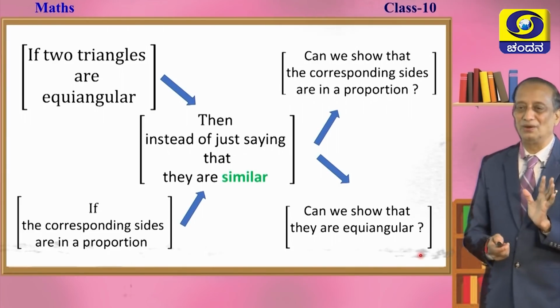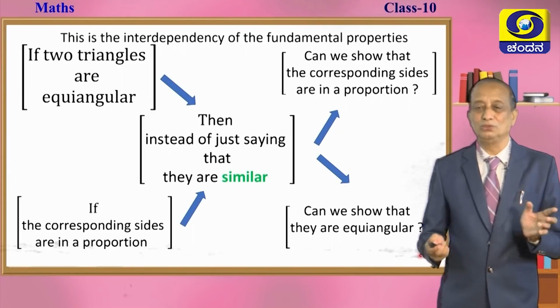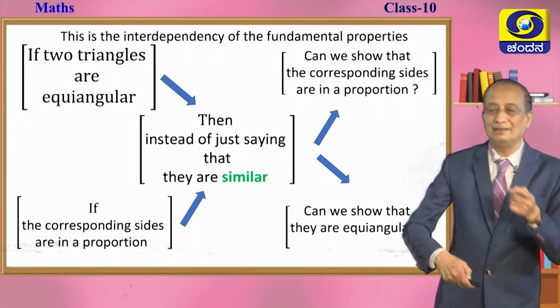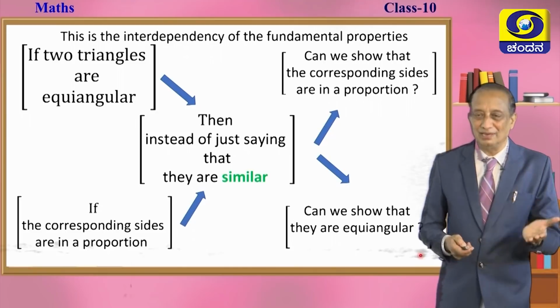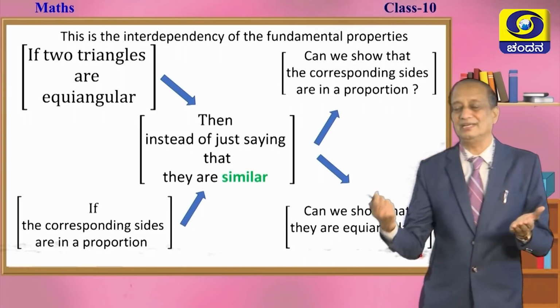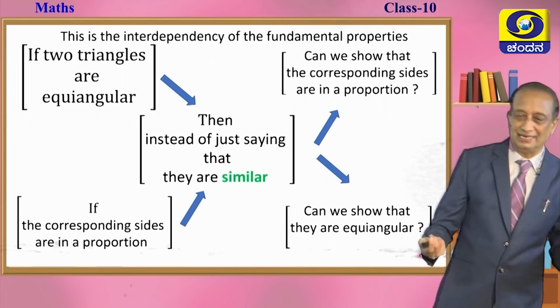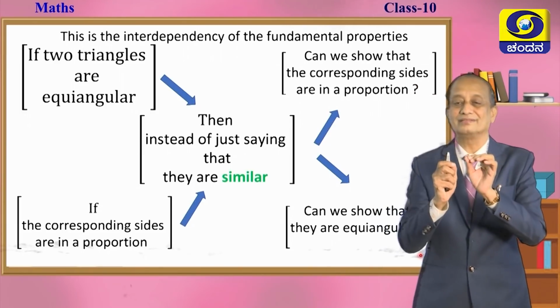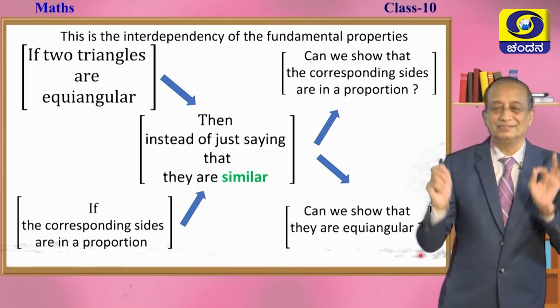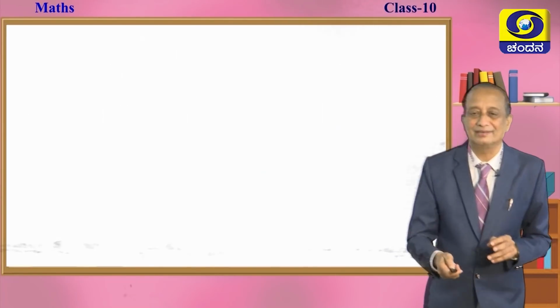This is how we can think of the interdependence between the two fundamental properties. If they are equiangular, definitely the sides are in a proportion. If the sides are in a proportion, they will be equiangular, and hence they are similar. This is what we have to understand.